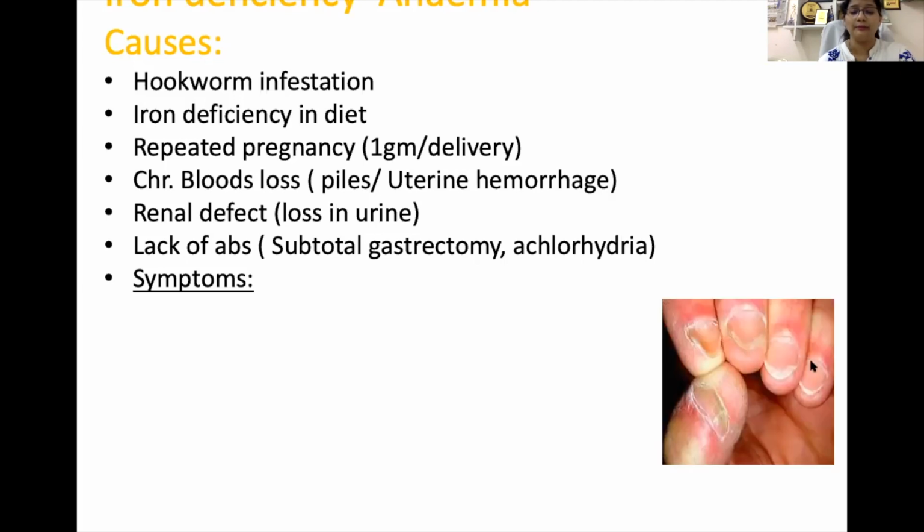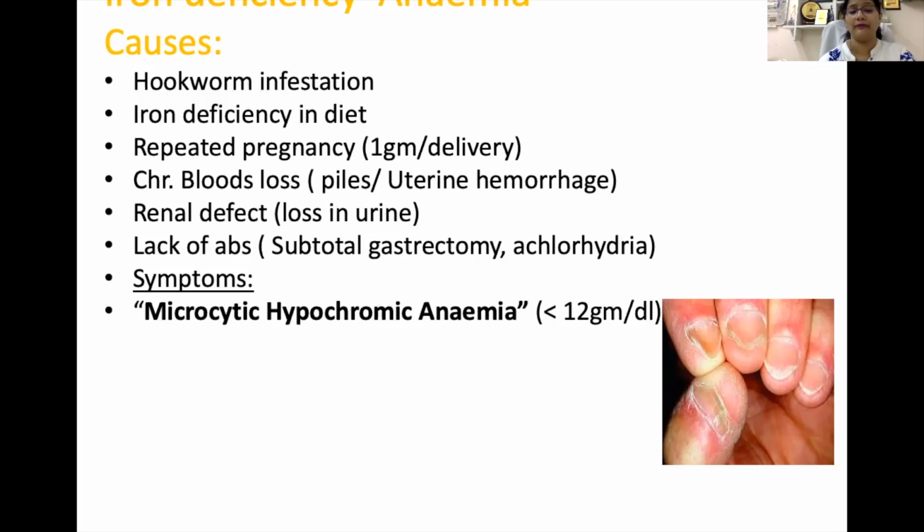So you can see in mild cases, you can point out the iron deficiency by seeing nail. So this is known as koilonychia. This is like a spoon effect of the nails. You can see there is a central depression, and which is known as koilonychia. It starts as platynychia and then progresses to koilonychia.